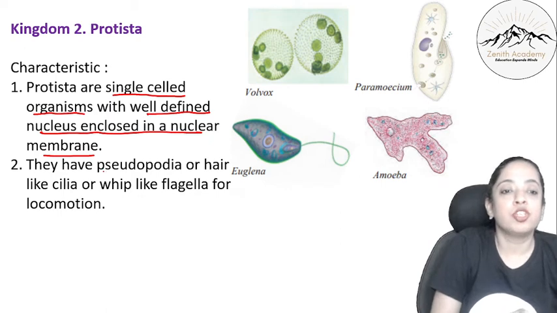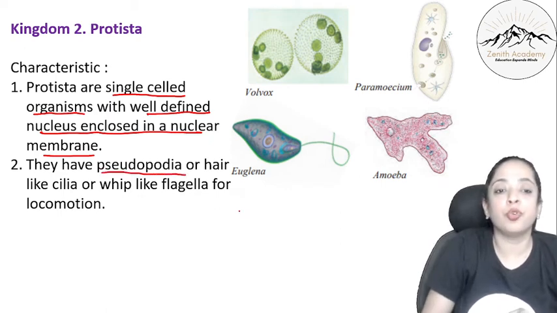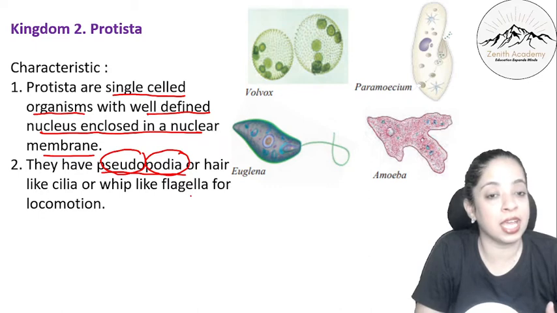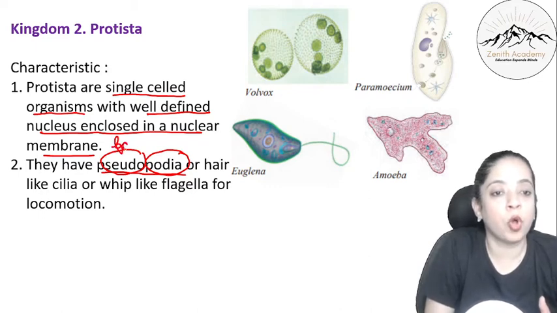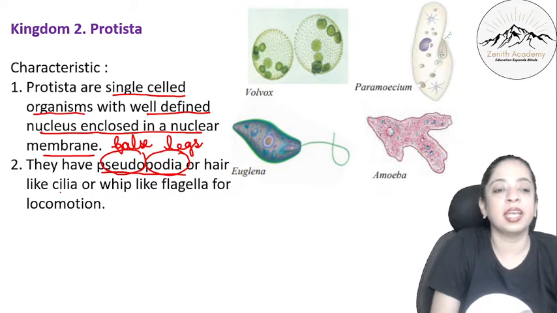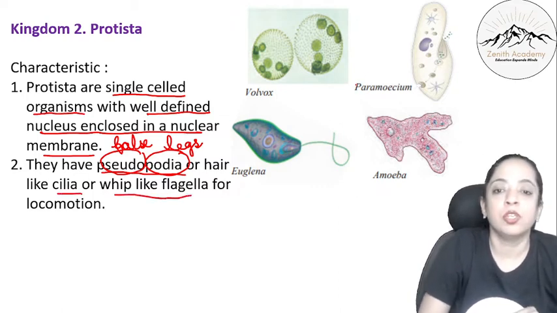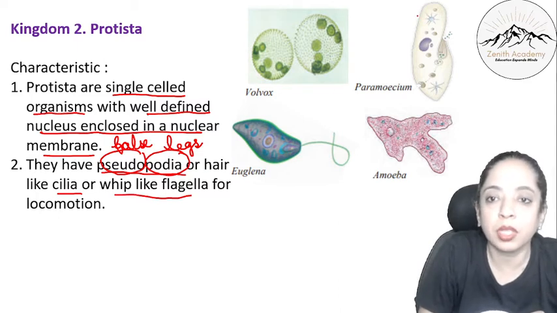They have pseudopodia. Now what is pseudopodia? The word pseudo means false and podia means legs. So pseudopodia is false legs. Okay, false legs, or hair-like cilia or whip-like flagella. Okay, so if you see here, this small is hair.